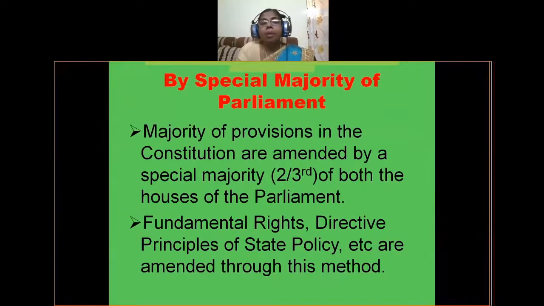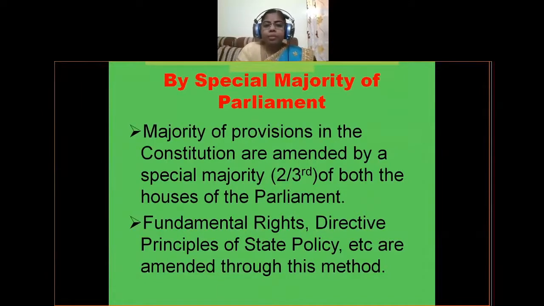2/3 members of both the houses of the parliament, both Lok Sabha and Rajya Sabha, have to approve those amendment bills. So then only they can be changed. There are some examples. Those are fundamental rights. Fundamental rights in our constitution can be amended only by 2/3 members of both the houses of the parliament's approval.